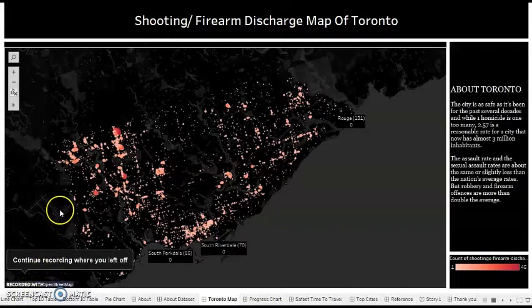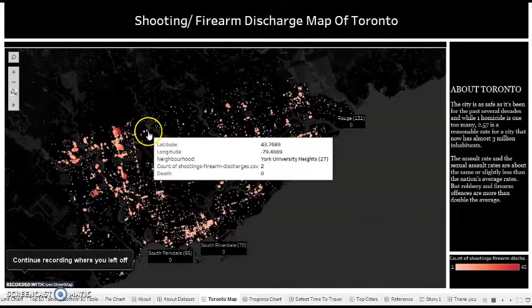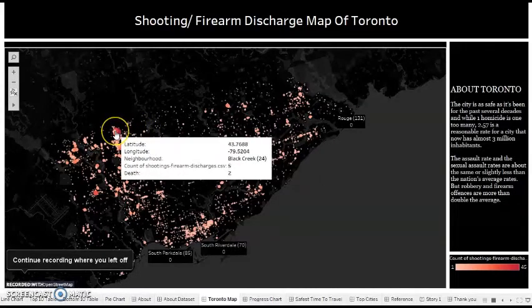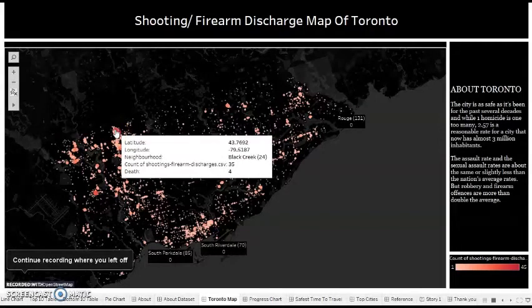So here there are some darker circles and lighter ones also. The darker circles indicate that the most cases were reported at this intersection for the shootings and firearm discharge. So here it is represented by the darker circle. It's showing that there are 35 cases and the death count is 4 in the Black Creek neighborhood.